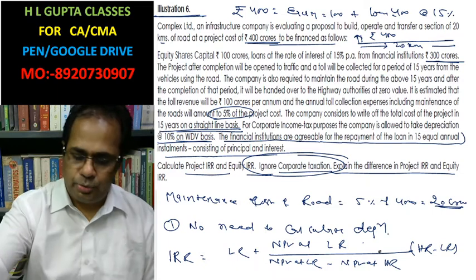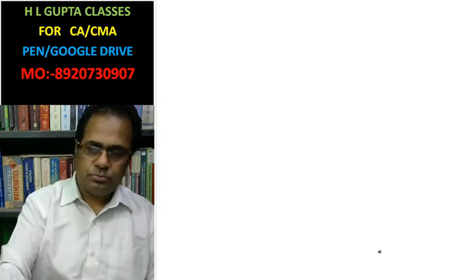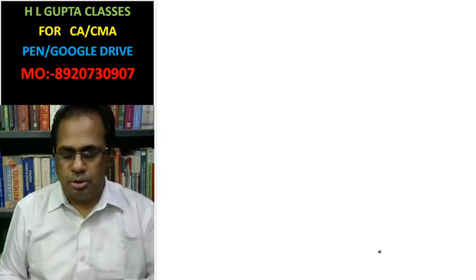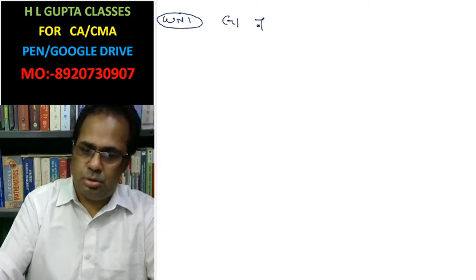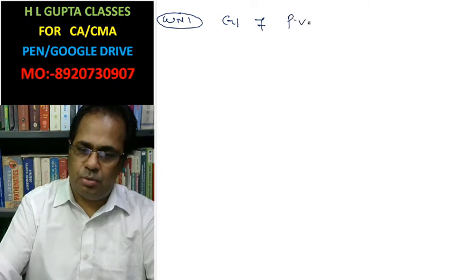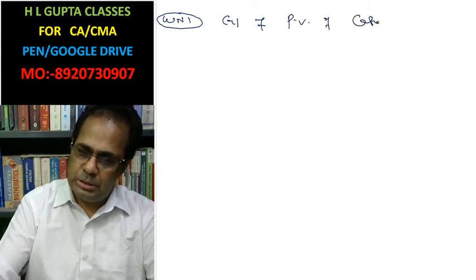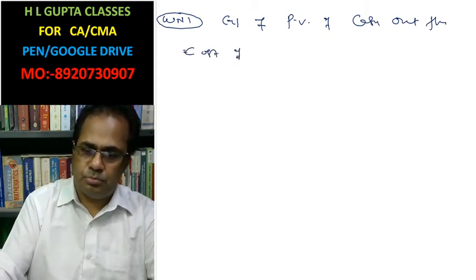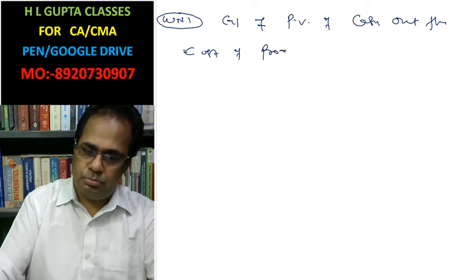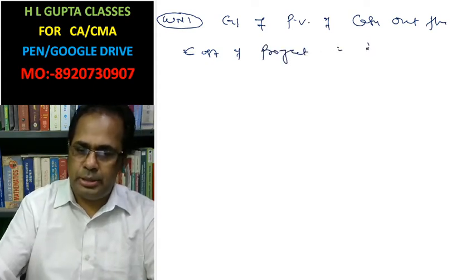Now I am going to solve the question. Working note first: calculation of present value of cash outflow, the cost of the project. It is already given, 400 crore.